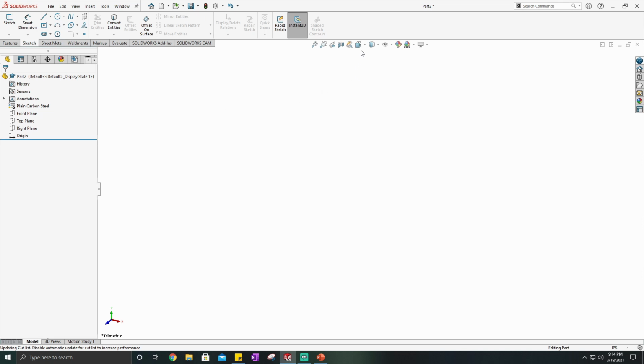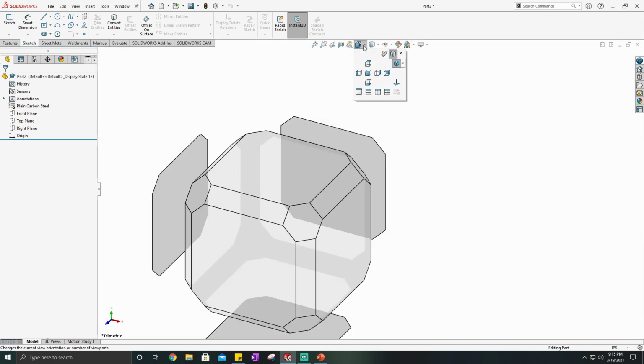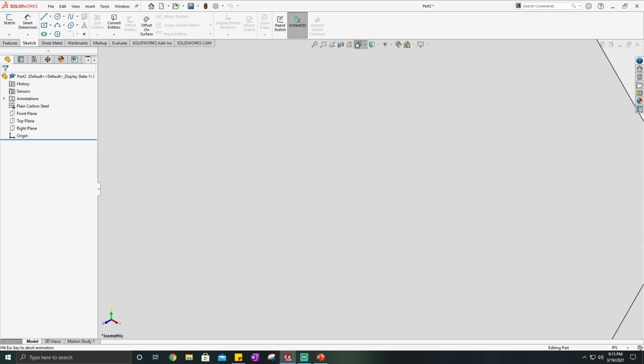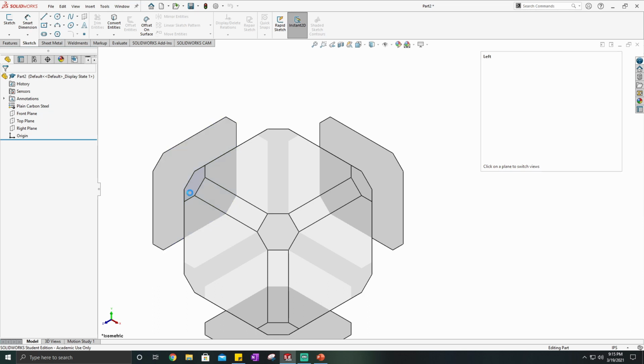Before we do that though, I would just like to mention this little top bar up here. So this is what we do to change our views. So it's called the view bar, like the view orientation or the view toolbar. And so this is basically the one that I use the most is the view orientation. So if I click a box on that, you can kind of see that this little box comes up, right? And so whatever I make is basically going to be inside this 3D box.